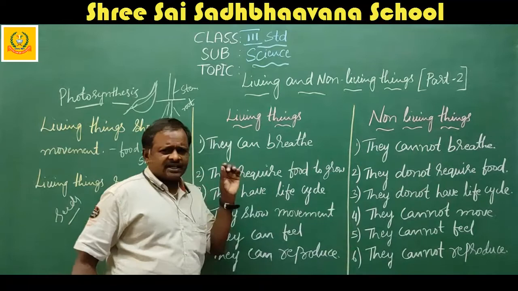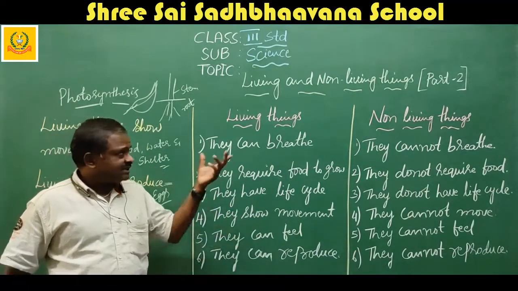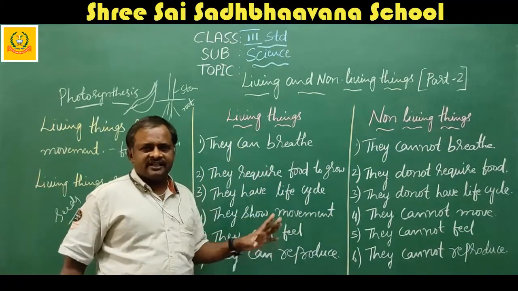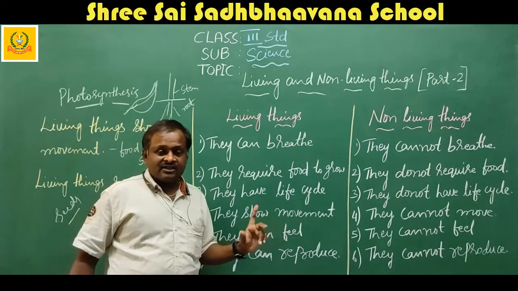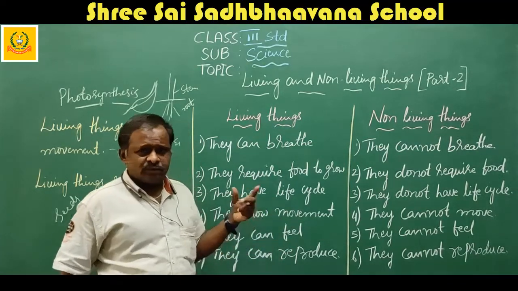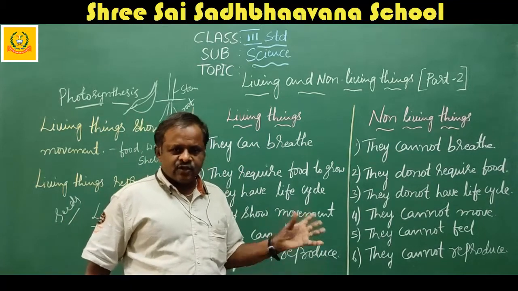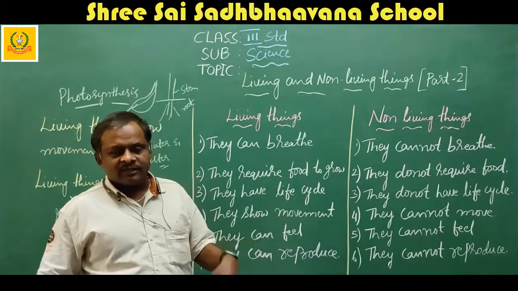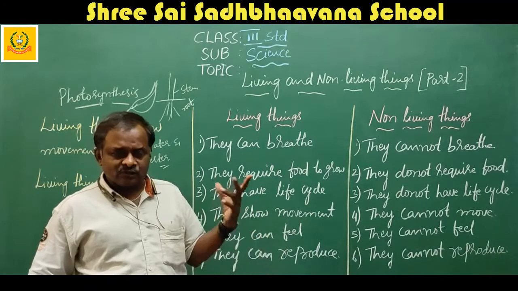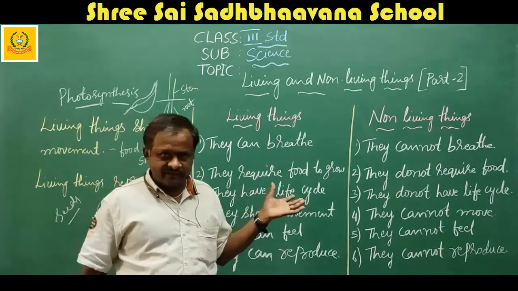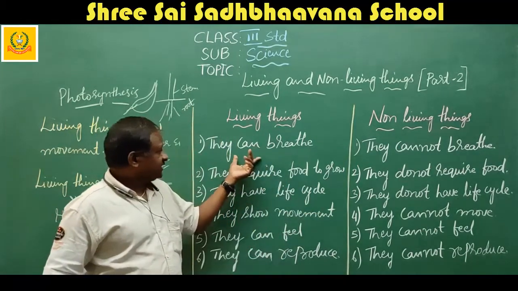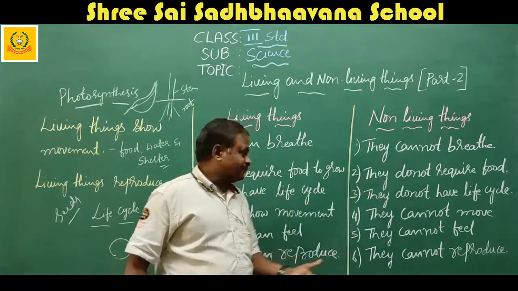Here in this chapter, I am explaining only about this: the differences between living and non-living things. I think why sir is telling this so many times is because this is a very, very important basic class. So I am explaining it 1 or 5 or 10 times, so that you understand it very well. Living things can breathe; non-living things cannot breathe.